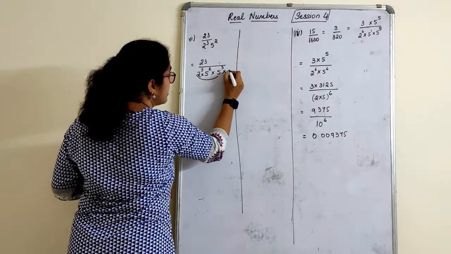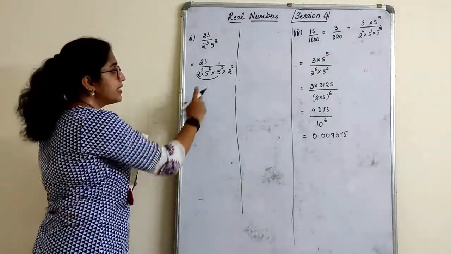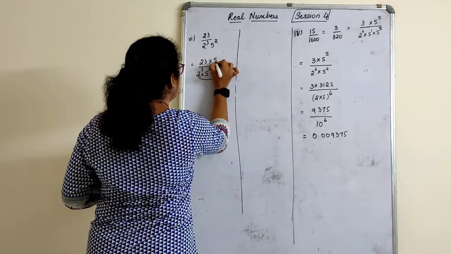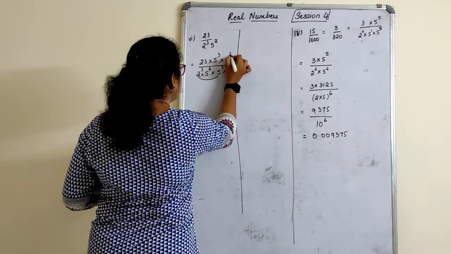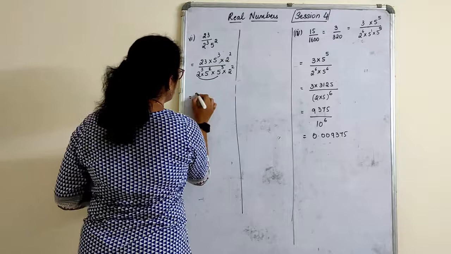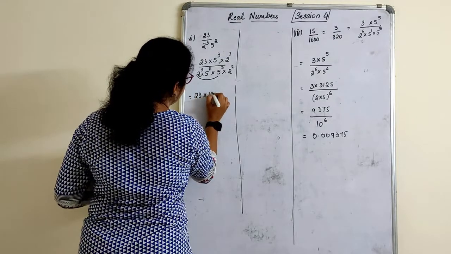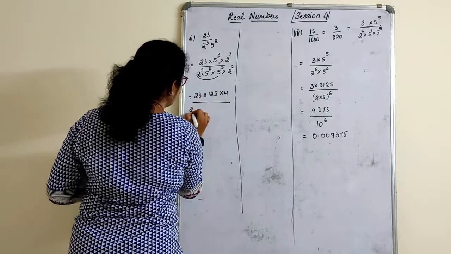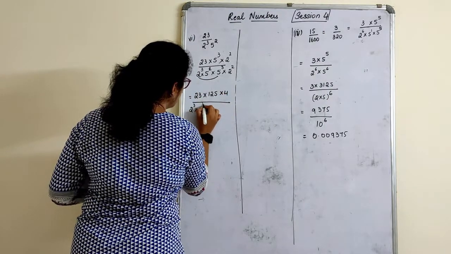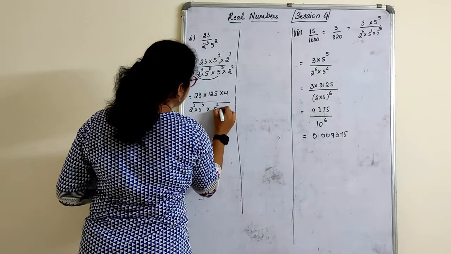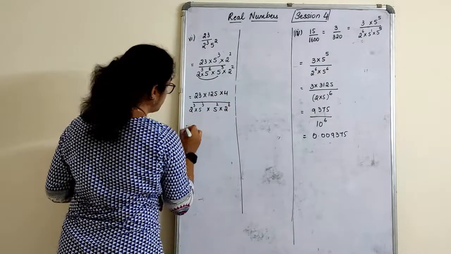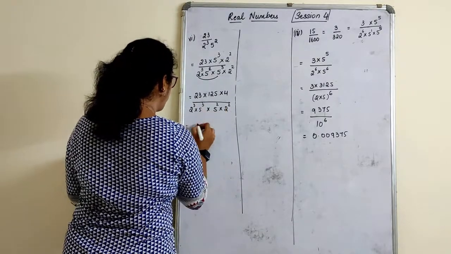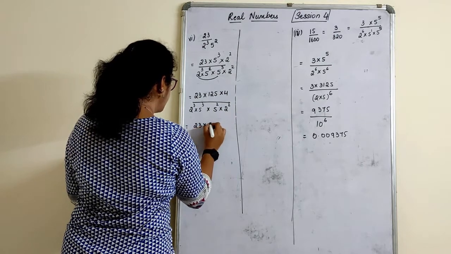This number where I am checking, 5 is there 2 times. I want 2 also 2 times. Why? 5 into 2, 10 I can write. So what extra numbers have I taken? 5 raised to 3 and 2 raised to 2. So 23, 5 5s are 25, 25 5s are 125, 2 square is 4. Group the terms here, 2 raised to 3 and 5 raised to 3 into 5 raised to 2 and 2 raised to 2. 23 into 125 into this, let us see, 125 into 4 is 500.